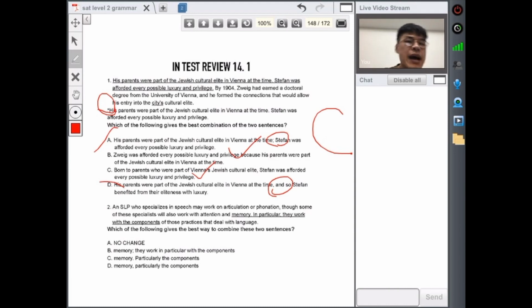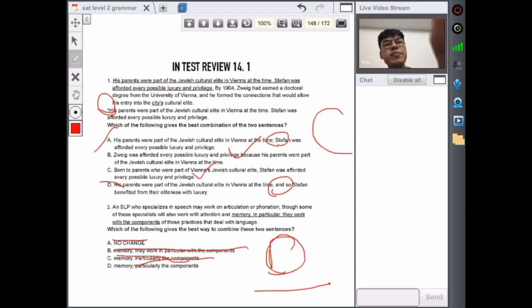It's not really combined, so A cross off. B, they work in particular with the components. The same difference, just changed punctuation, so B no good. C is not grammatically correct, particularly in the components. It's not a complete sentence, so D will be our best answer, particularly the components of these practices that deal with language. Okay, all right.